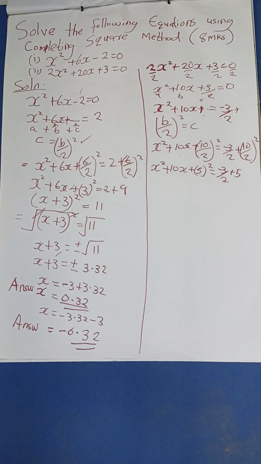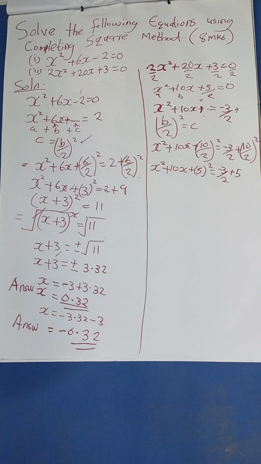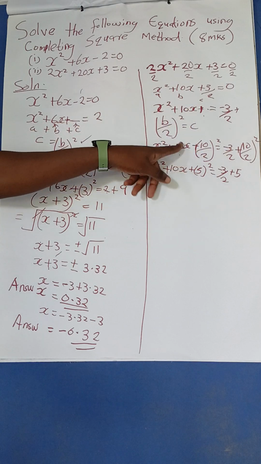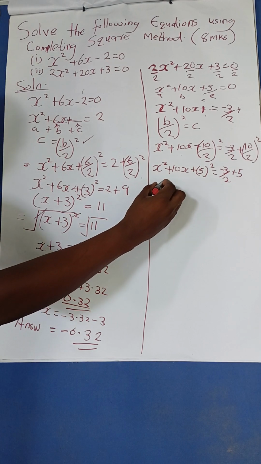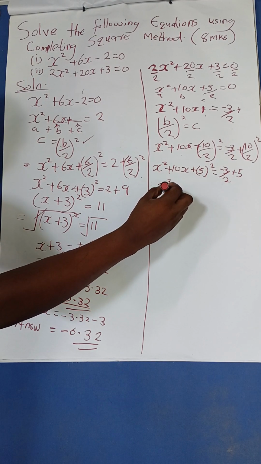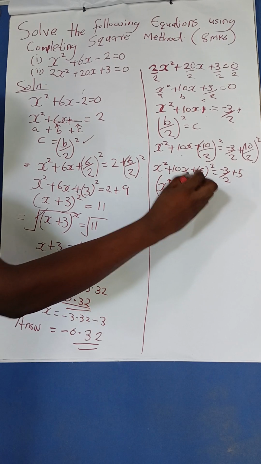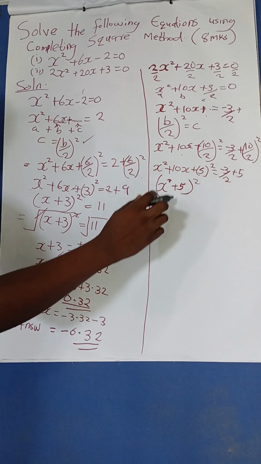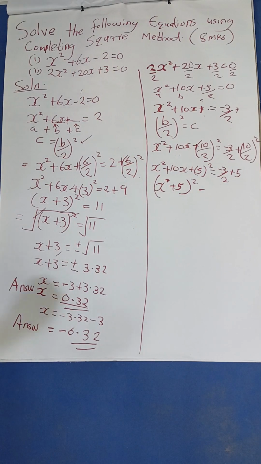Good. So what next? We combine those ones that we squared. We combine this one with the last one. Now you ignore the 10x, that is the b. You ignore it because we have already used it in finding the part C, so we are not going to use it here again. So we ignore this, then we combine these two. So it will be what? It will be now x squared, now it will be x plus 5. You combine it, it will be squared. So x plus 5, then squared, equals negative 3 over 2 plus 5 squared.